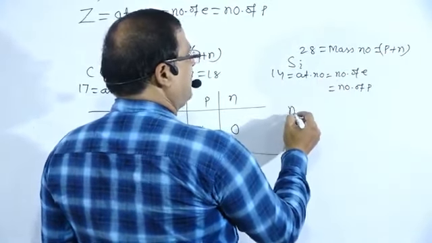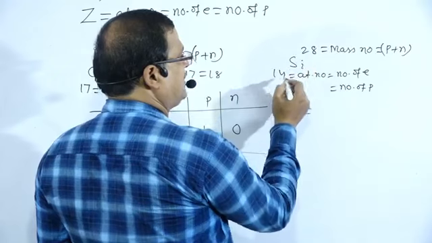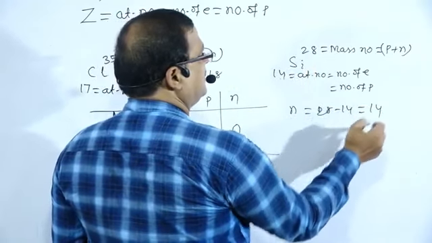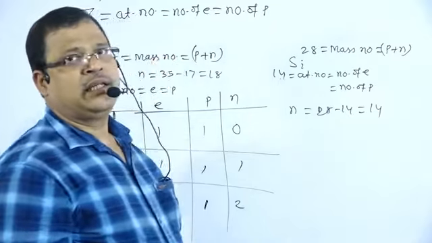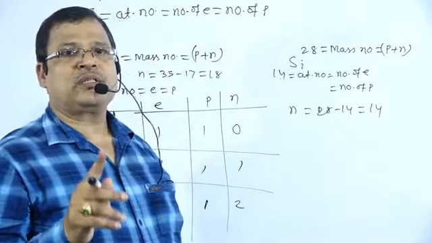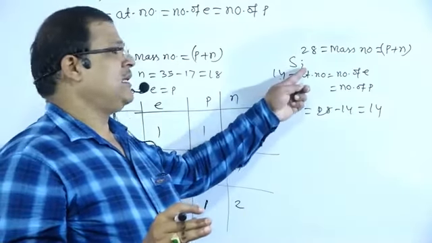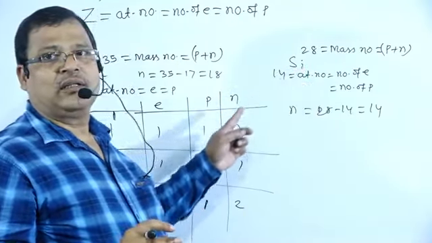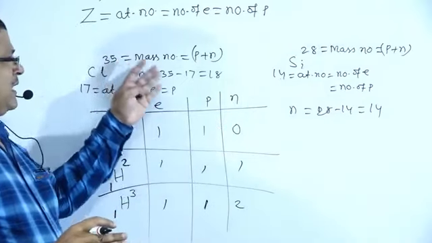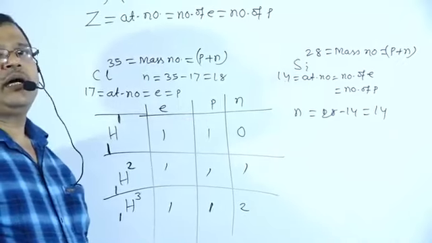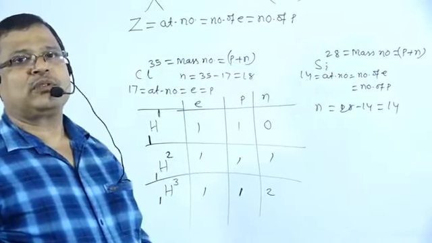Then what about the number of neutrons? 28 minus 14, that is 14. So in this case the numbers of electrons, protons and neutrons are the same. The example is silicon. This is the general example, and these are the particular examples of how to calculate the number of electrons, protons and neutrons.